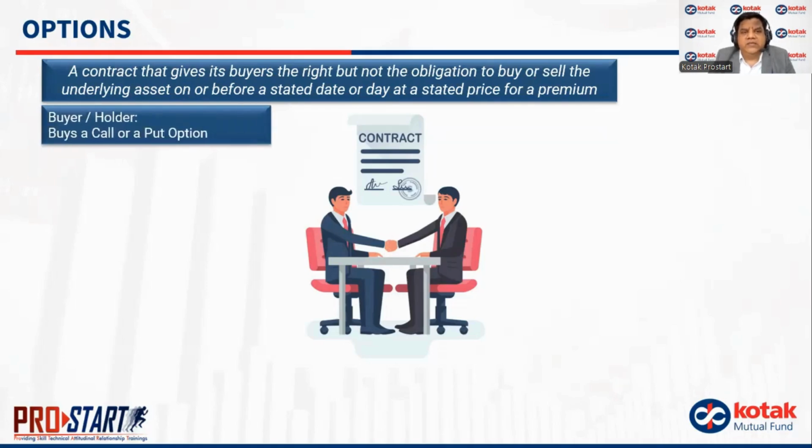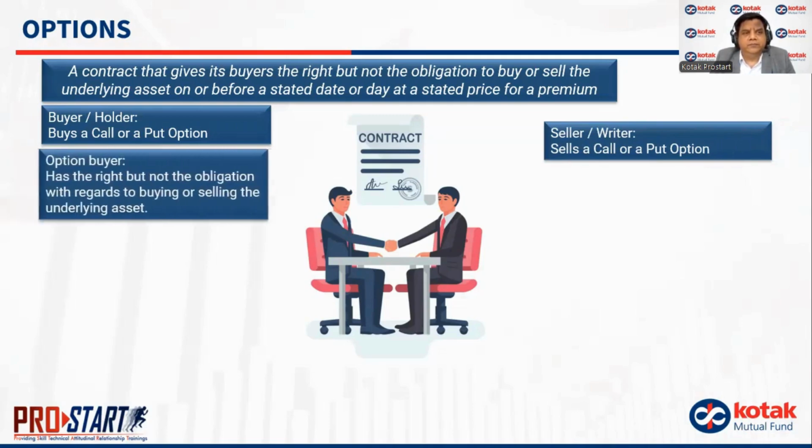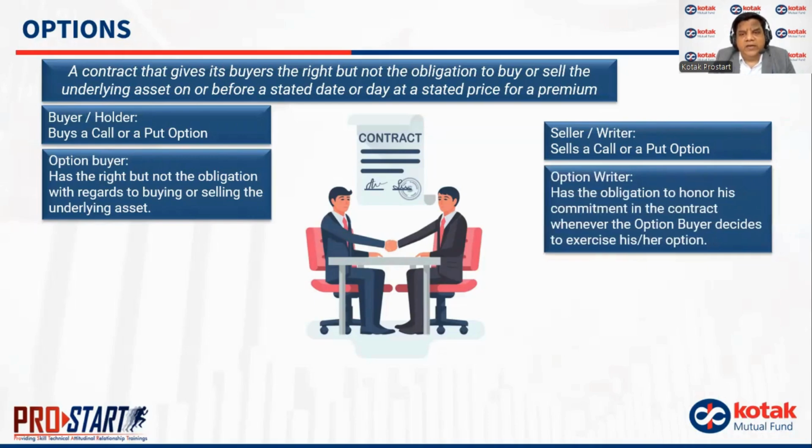So here Mr. A is the buyer of the option. He buys a call option or a put option. The second person is the seller of the option. He sells a call or a put option. The option buyer has a right but not the obligation with respect to buying or selling of the option. The option writer has the obligation to honor the commitment of the contract whenever the option buyer decides to exercise his or her option. So let's understand this once again.